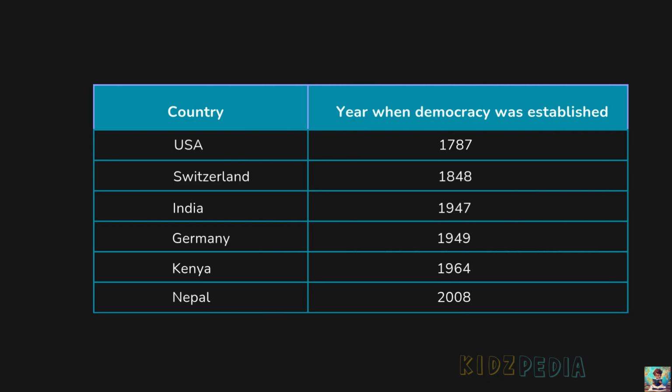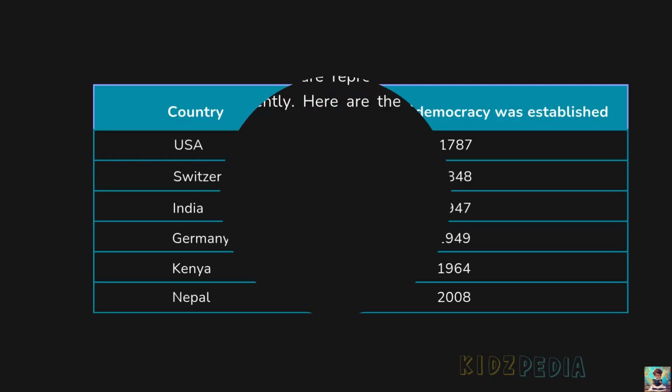In this table, you can see that different countries established democracy in different years. For example, USA became a democracy much earlier, in 1787. India became a democracy in 1947 after independence. Nepal became a democracy much later, in 2008. This shows that democracy did not begin everywhere at the same time. Different countries adopted democracy at different periods in history.